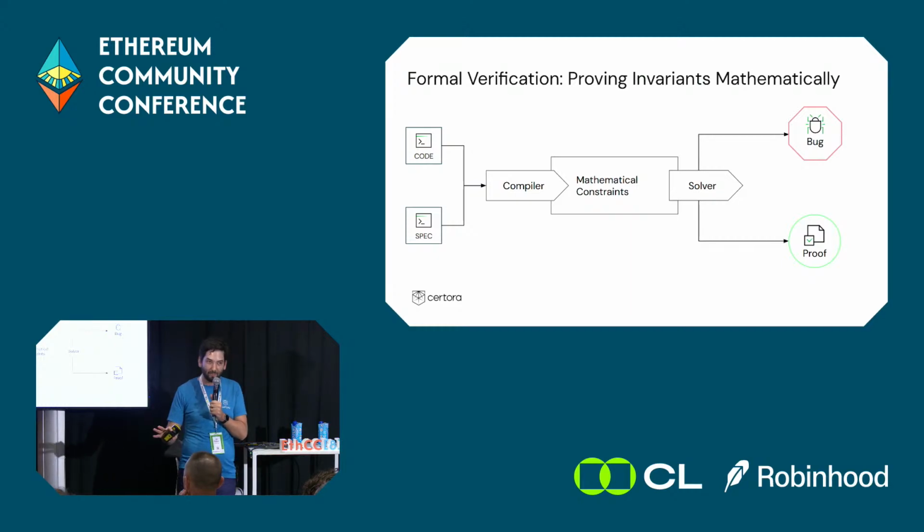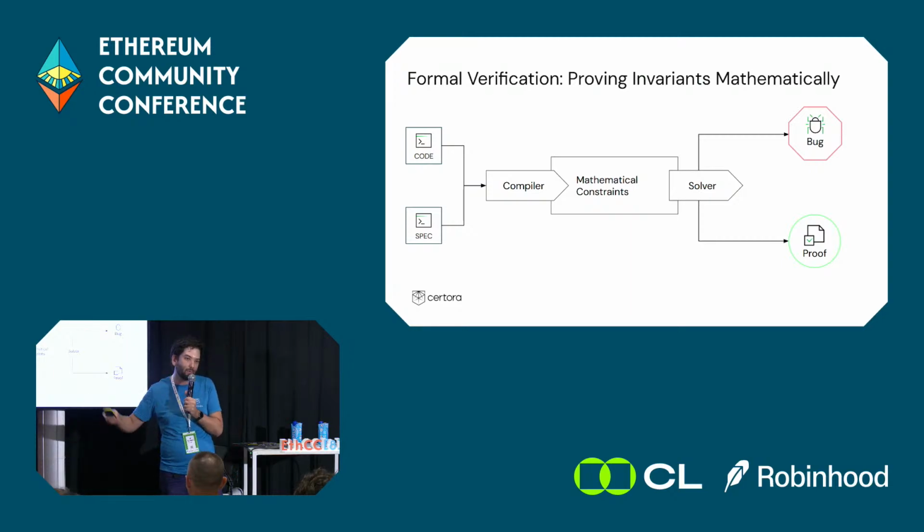If we get a proof, then the property always holds. It's like a theorem in mathematics. We don't actually have to try all the different values of x to say something with a theorem about a number x. And we do the same here. That's why we can do that. We cheat. We use math.